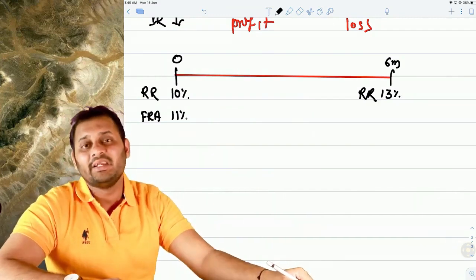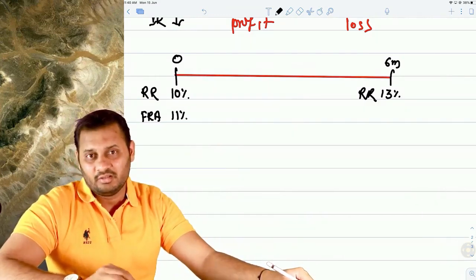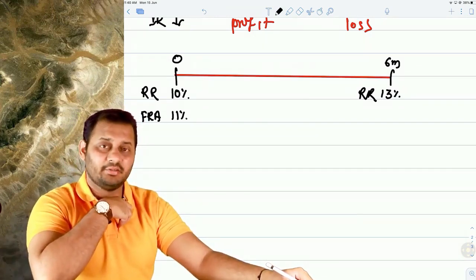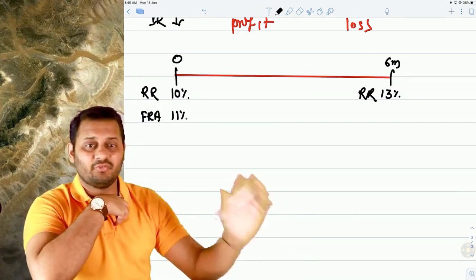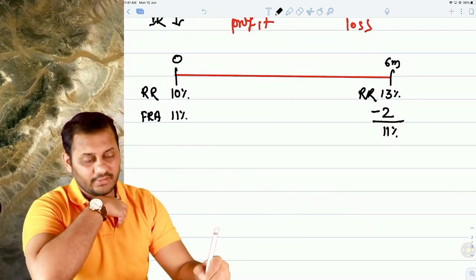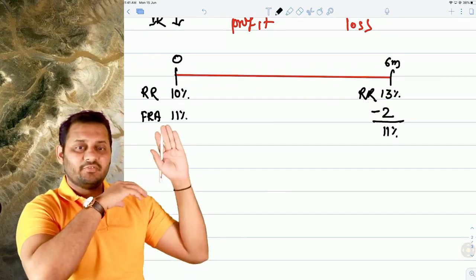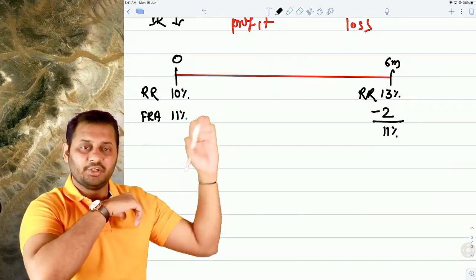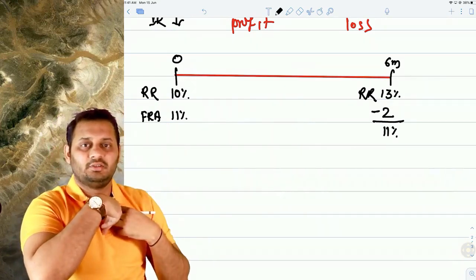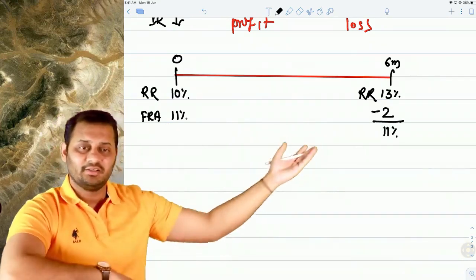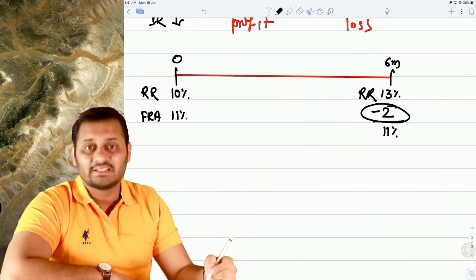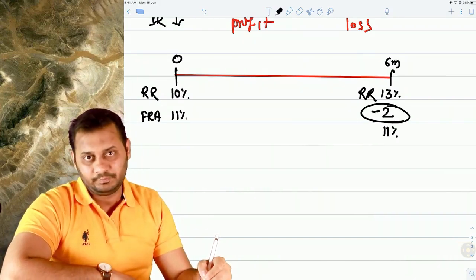But why would you pay a higher interest rate? That's it. I will only pay you. The party on the other side in the forward rate agreement will pay back 2% to you, and your net cost will be 11%. So instead of directly borrowing the money at 11%, you will be borrowing the money at 13% and receiving 2% from my side. So paying 13% and receiving 2% is as good as 11%. This 2% is called the settlement amount.